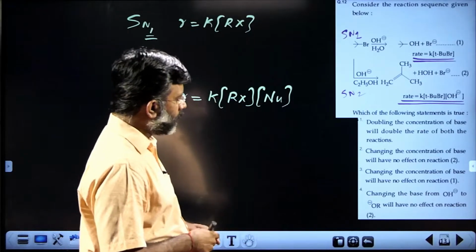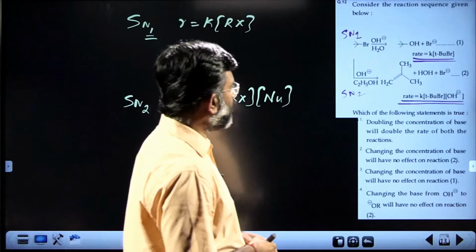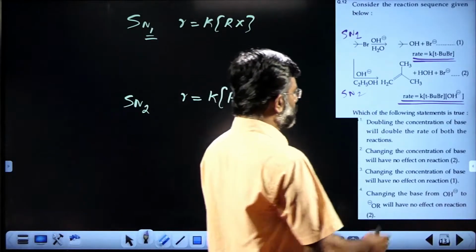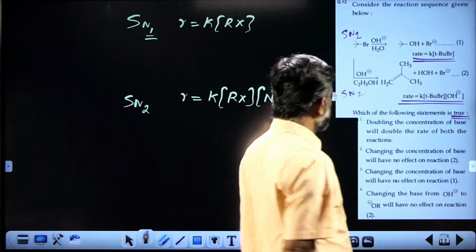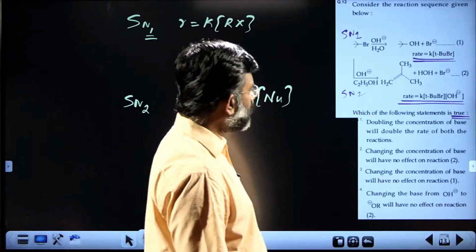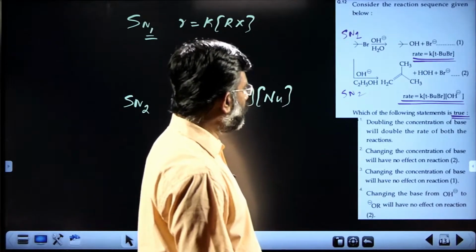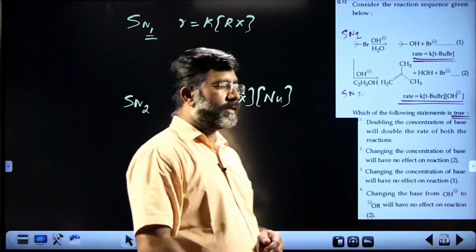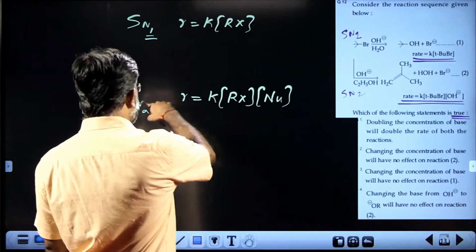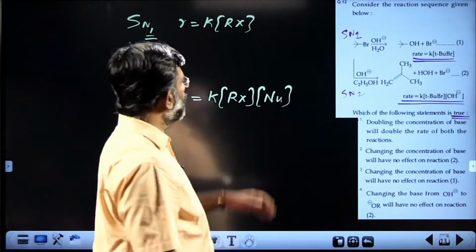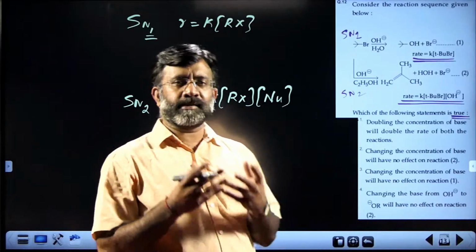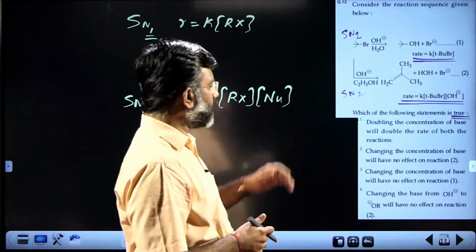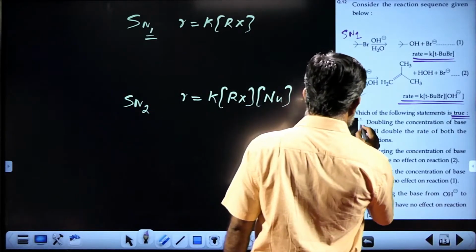Let's have a look. First, we have to find out the true statement. Which one is a true statement? First one: doubling the concentration of base will double the rate of both the reactions. Wrong. Doubling the concentration of base will double the rate of the reaction in this case, not in this case, because the concentration of nucleophile has least influence over the rate of the reaction. So the first statement is wrong.